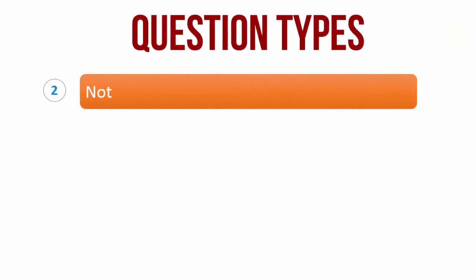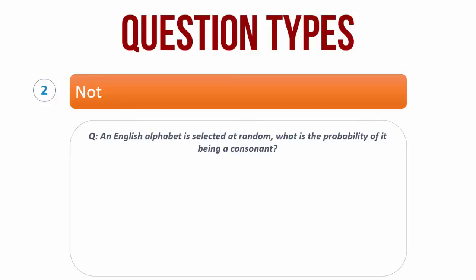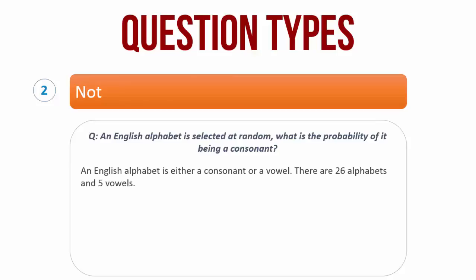Let us now look at a question that deals with the concept of not. Now the English alphabet has 2 types of letters. That is, an alphabet can either be a vowel or a consonant. There are 5 vowels in the English alphabet. Those are A, E, I, O, U. Apart from these 5, every other alphabet is a consonant.